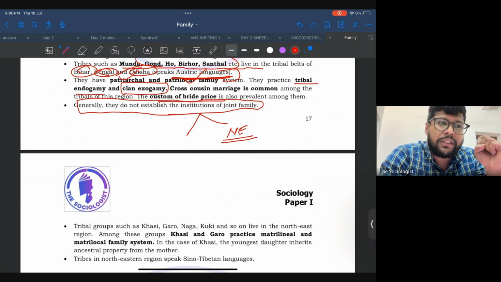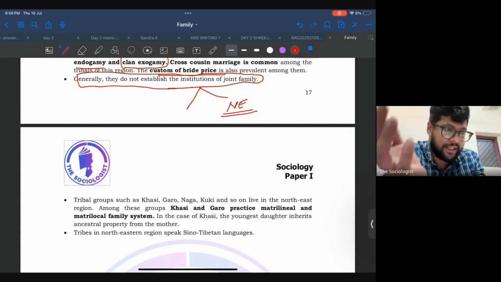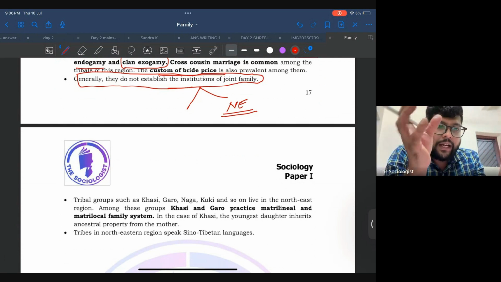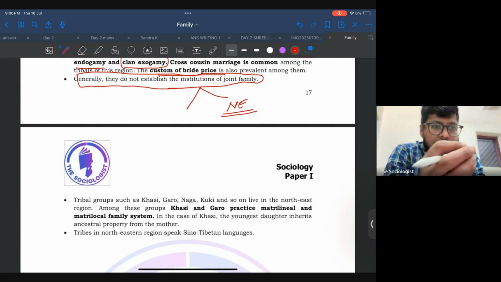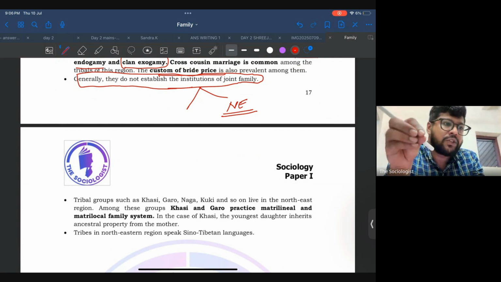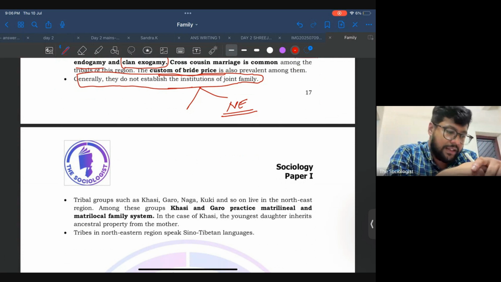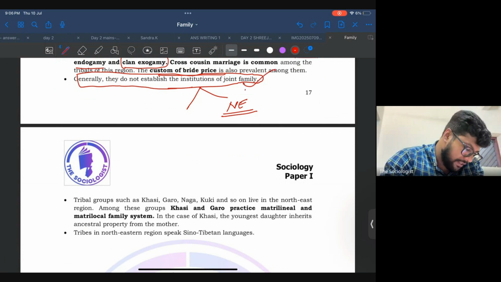Why do they not establish an institution of joint family? To establish a joint family, you need to keep a bigger residence, right? For that, the economic cost of keeping a bigger residence is much, much larger. So mostly they will settle in a small hamlet, so that the cost of keeping that particular hamlet will be very low. That is why they won't establish a joint family system.